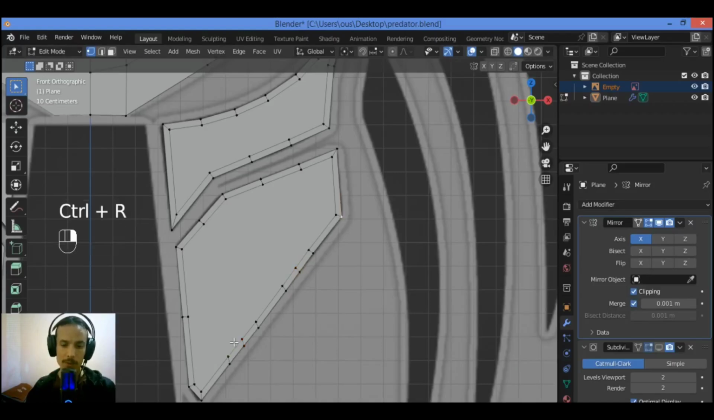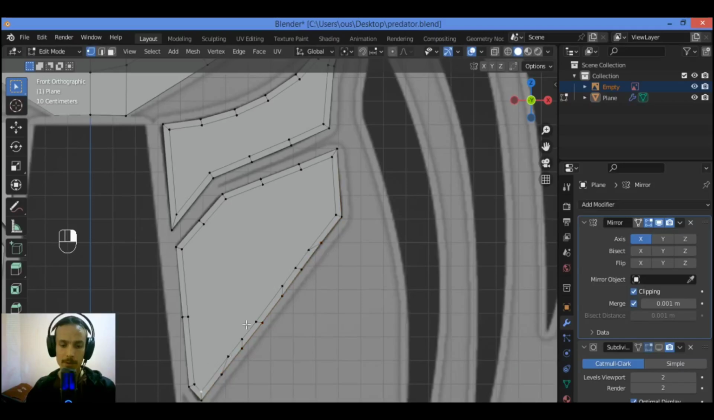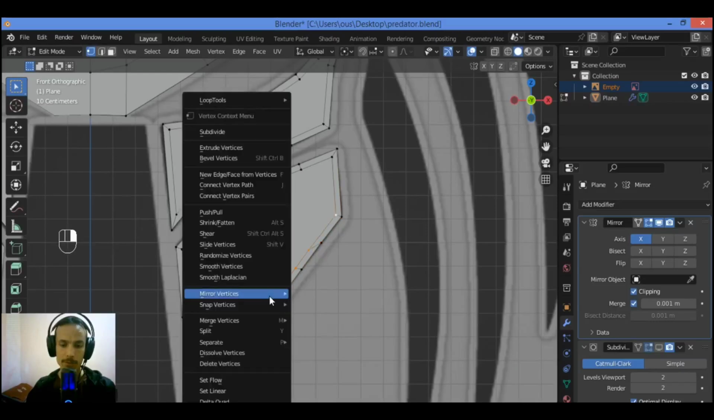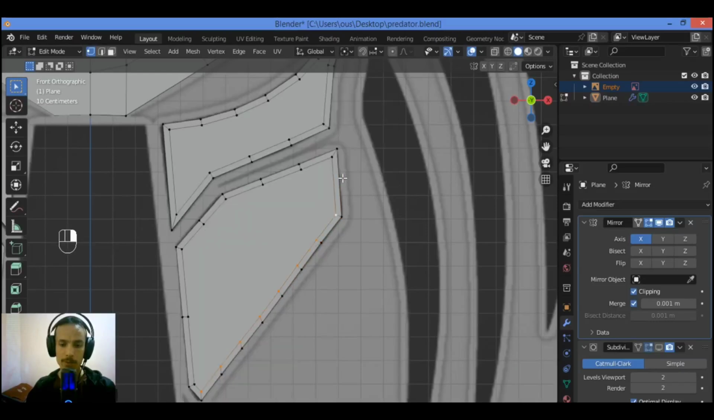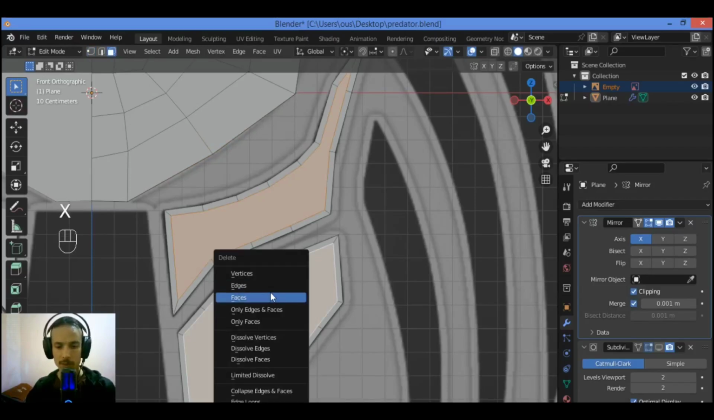So let's set same distance. Loop Tools, then go over Space. Do it also for this one. Loop Tools, then Space. As you can see here, I think it's good. Switch to face select mode. Hold down Shift, select these 2 faces at the middle, hit X to delete those faces.